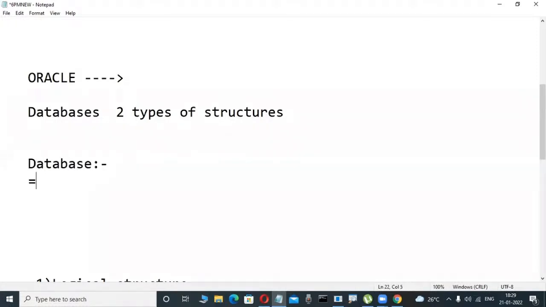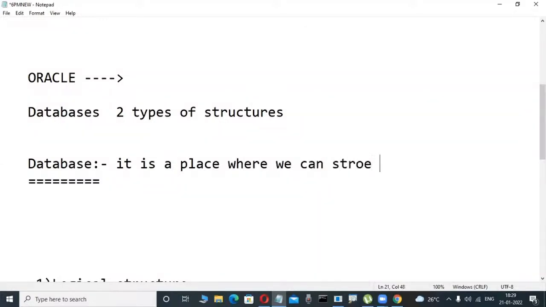If you look in Google or in books, it is a place where we can store, in a computer system, a structured collection of data. They are telling only where we can store a structured collection of data.